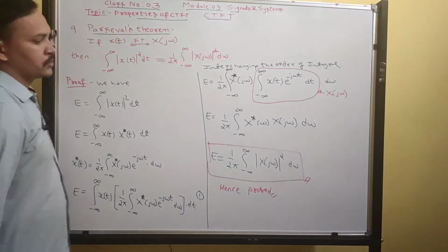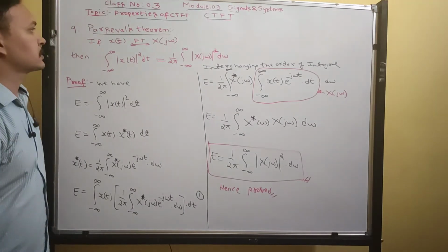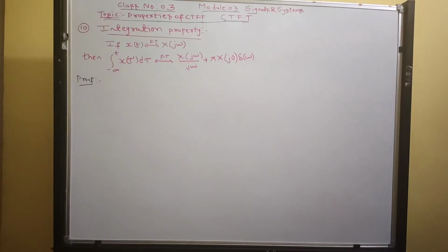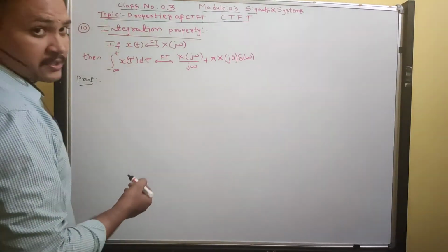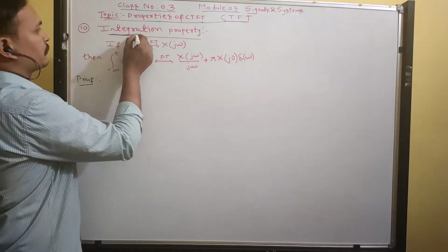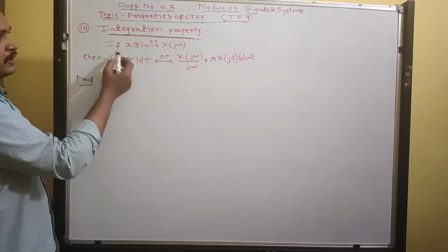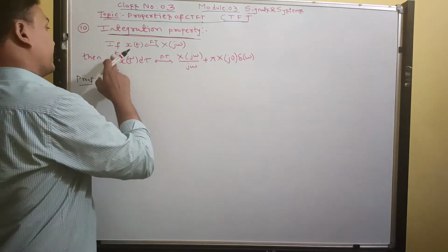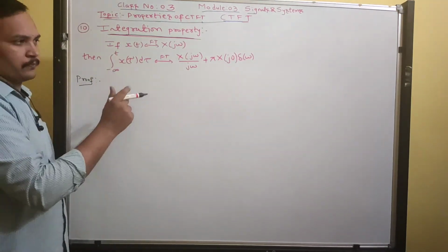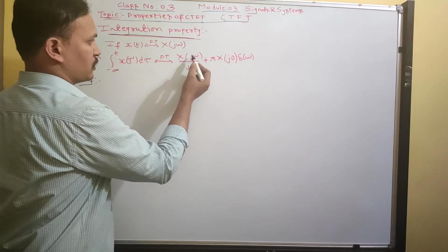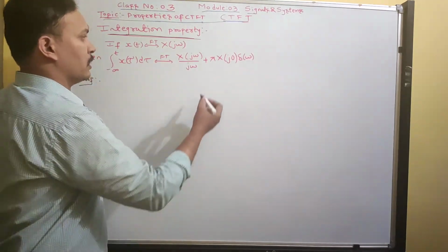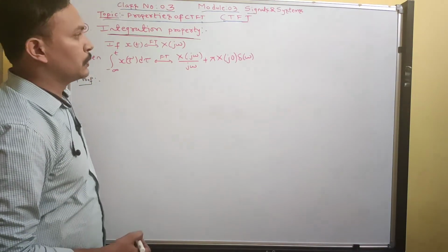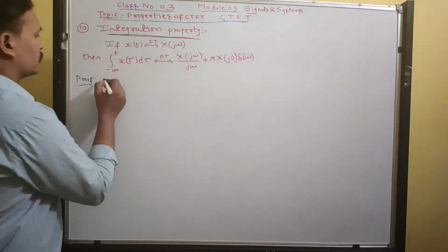Hence proved. So next property we can discuss is the integration property. It says if x of t has Fourier transform x of j omega, then the integral from minus infinity to t of x of tau d tau has Fourier transform x of j omega by j omega plus pi x of j0 into del of omega. So we know that